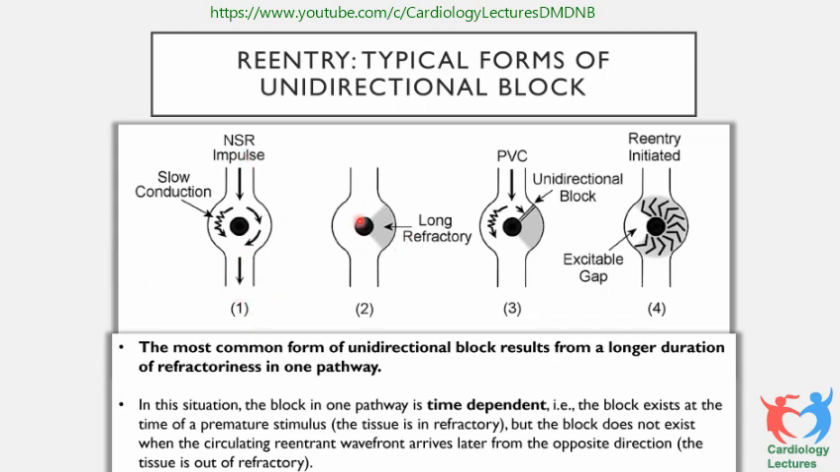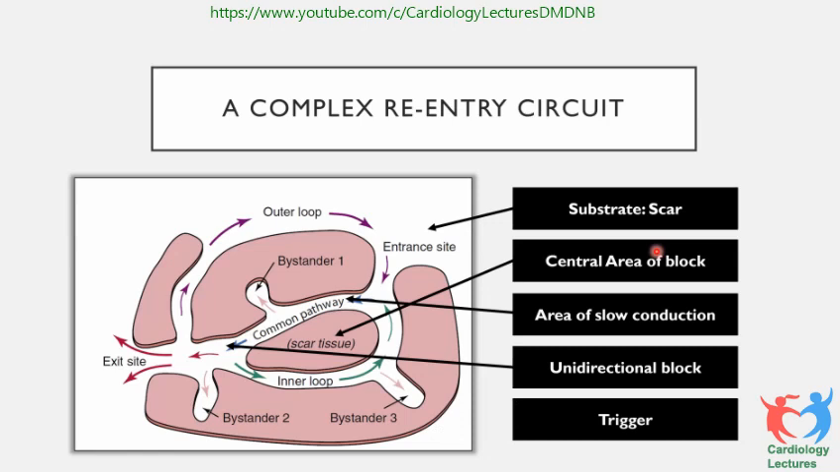But when there is a long refractory area, and if there is an APC, it's not a PVC, it's an atrial premature contraction. Because the fast pathway has not recovered, the impulse gets blocked here, goes down the slow pathway and comes back. By the time it reaches here, the tissue becomes excitable, and that is how re-entry is initiated. This is the commonest kind of arrhythmia which you see in AV nodal reentrant tachycardia or in atrioventricular reentrant tachycardia.